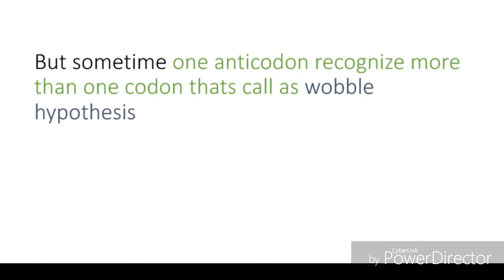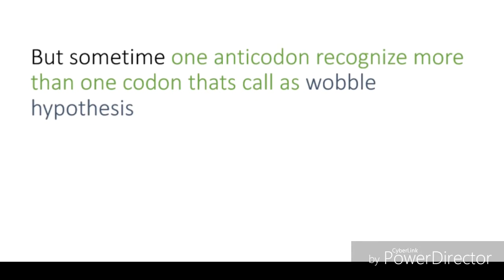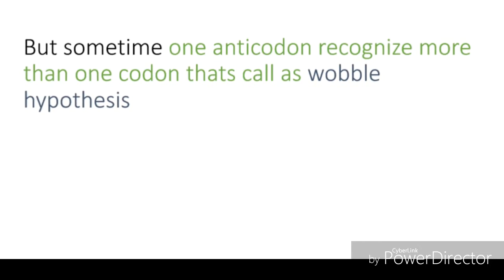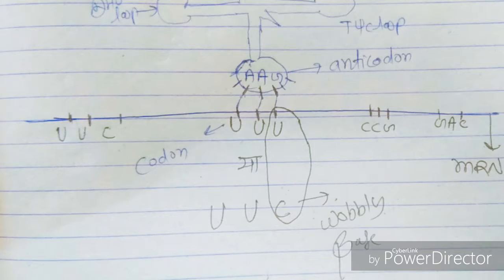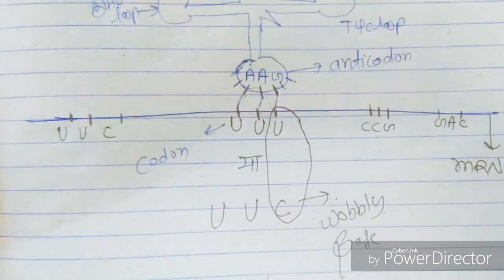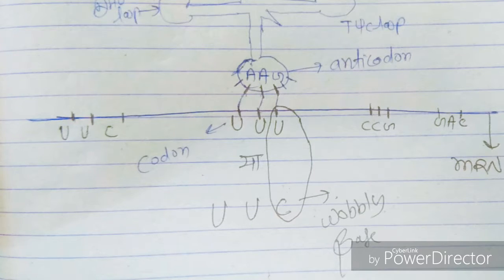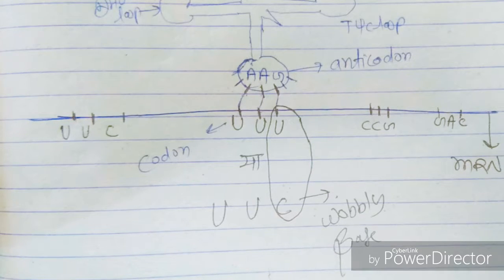But sometimes one anticodon recognizes more than one codon. That is the wobble hypothesis. As you can see in this diagram, one anticodon AAG is recognizing two codons, UUU or UUC.